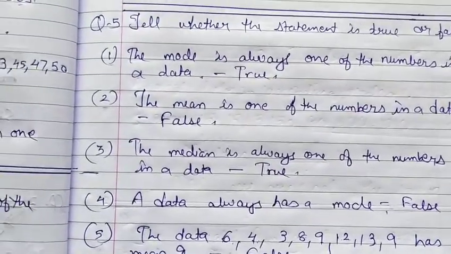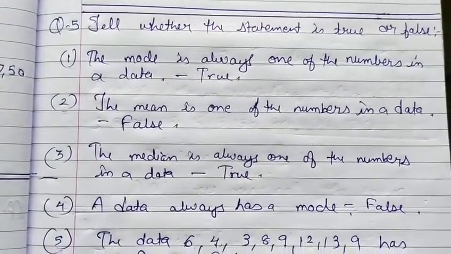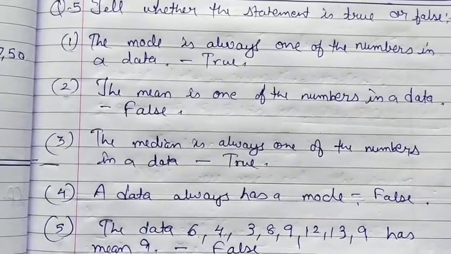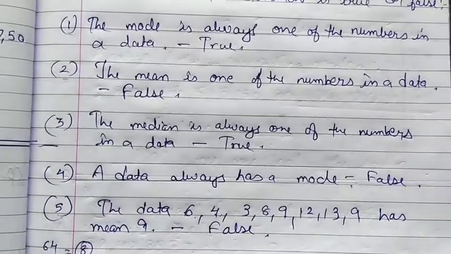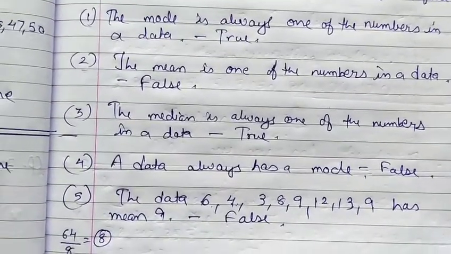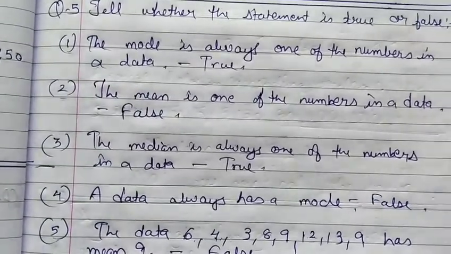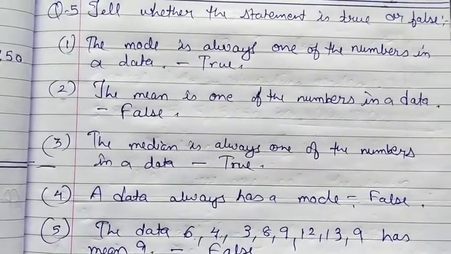The median is always one of the numbers in the data. Yes, the median is a number which is in the data, because from the given data, the middle number is the median. The data always has a mode. It is not always true that all data have a mode, because if no number is repeated, we cannot find a mode.